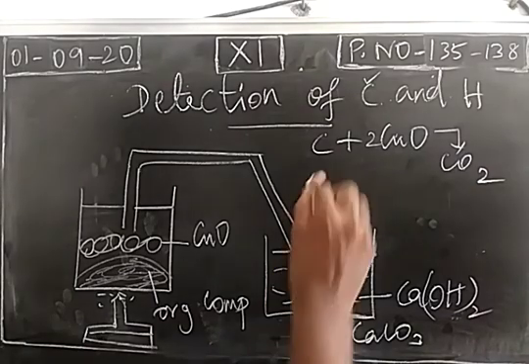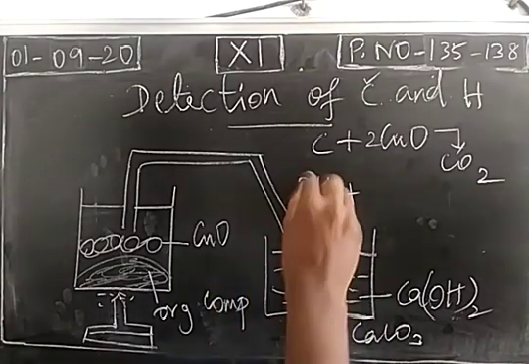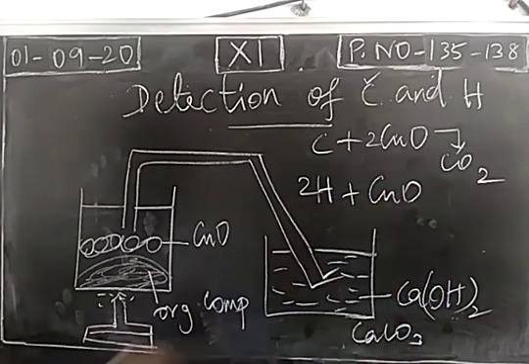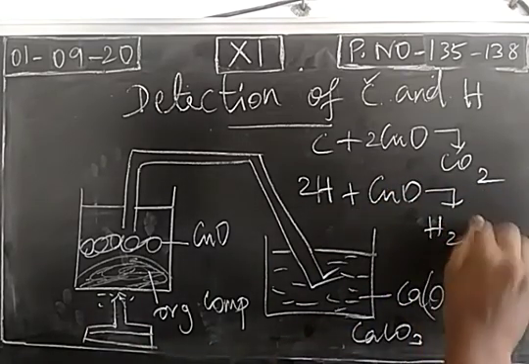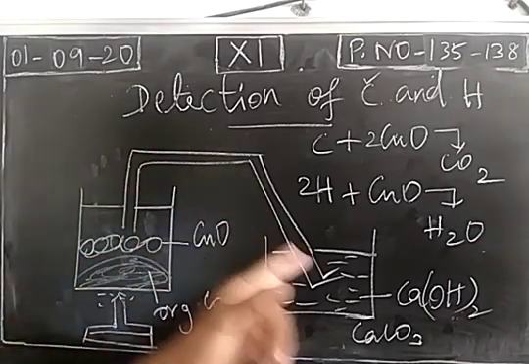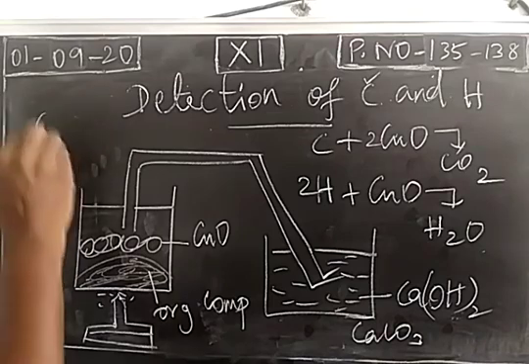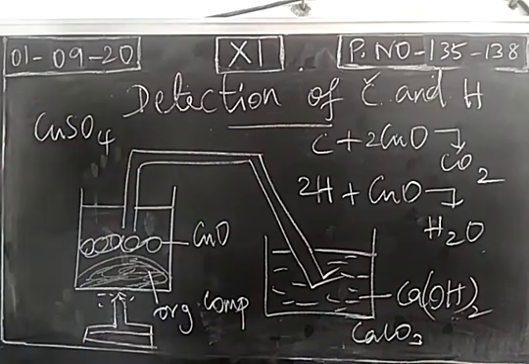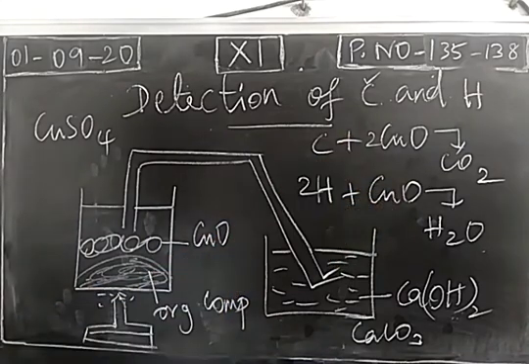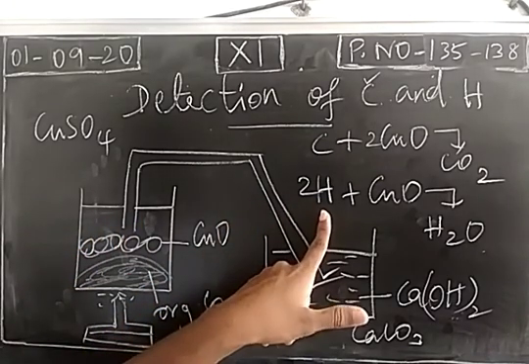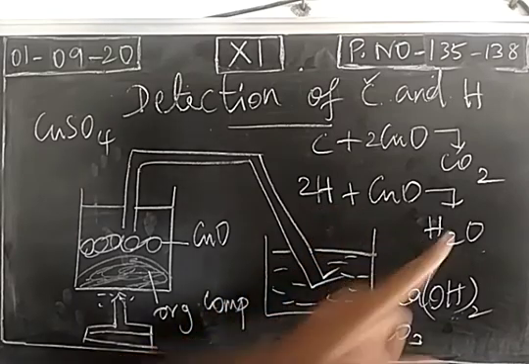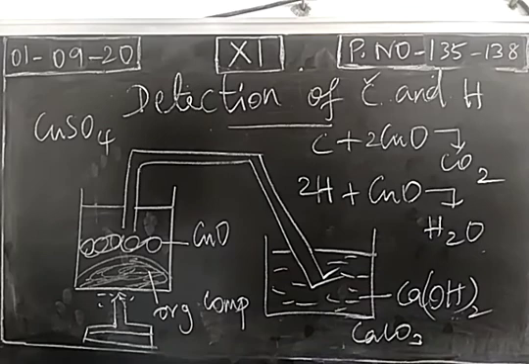Next, if hydrogen is present in the organic compound, it combines with the oxygen of copper 2 oxide and comes out as water. Right? So we collect the water molecules in a separate container. With this, you add anhydrous copper sulfate. The first test identifies carbon based on the change in the lime water: carbon dioxide comes, it turns lime water milky. Next, if hydrogen is present in the organic compound, it will come out as water, and the water will settle in a container as droplets.